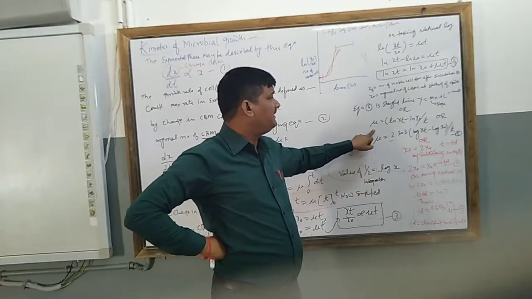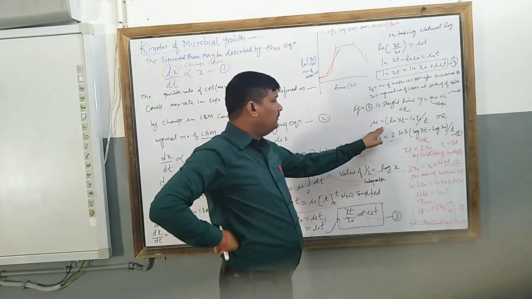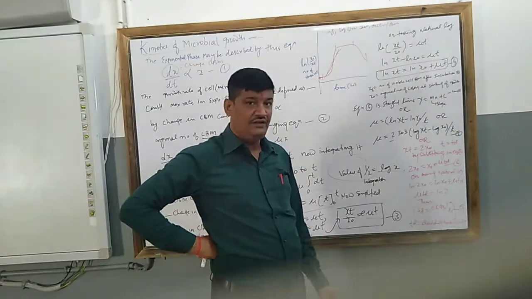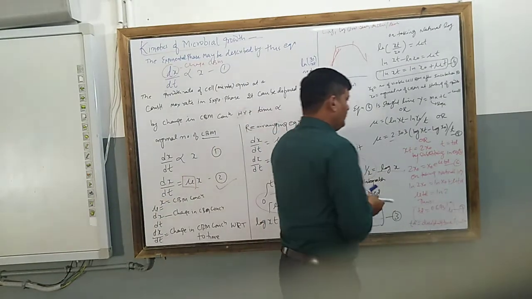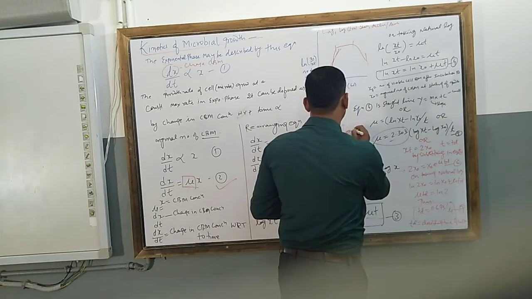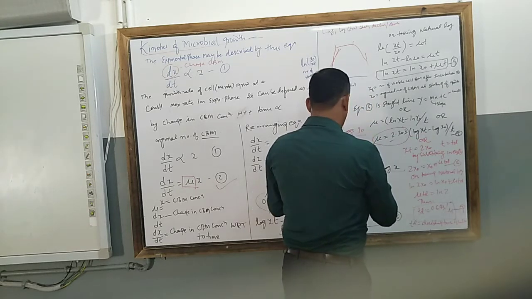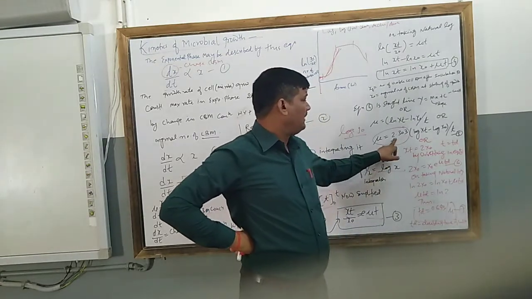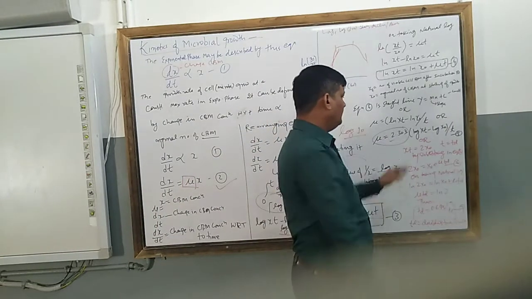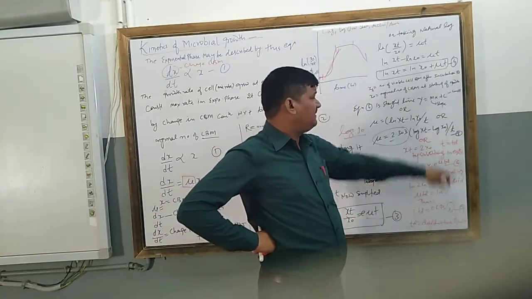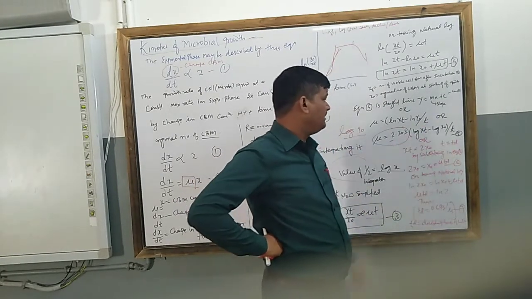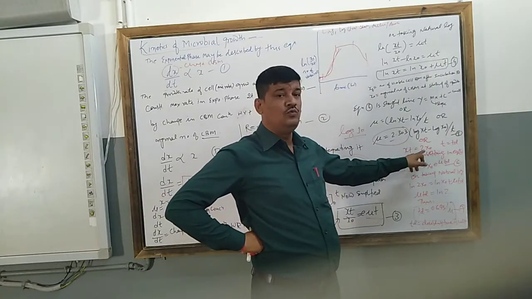Now simplify equation number 4: mu is equal to ln x t minus ln x naught upon t. The value of 2.303 comes from converting the natural log to log base 10, so mu is equal to 2.303 times log x t minus log x0 upon t. After substituting this in equation number 3, x t is equal to 2x naught.